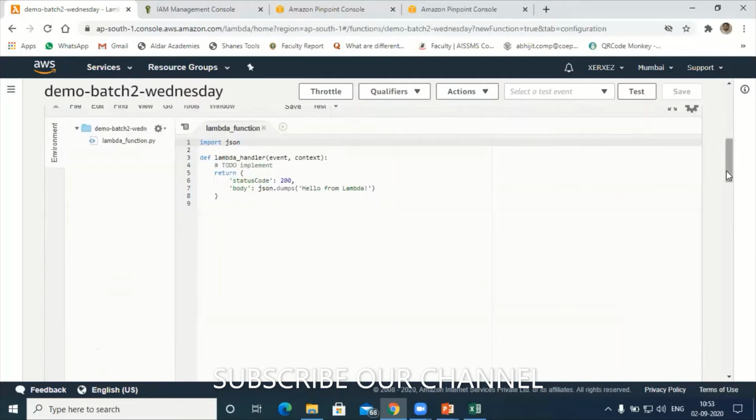Hope you are clear. Hope you can see the screen, participants. Yes, I can see. This is the area where we are writing our functions. I will spend more time on this in today's session.